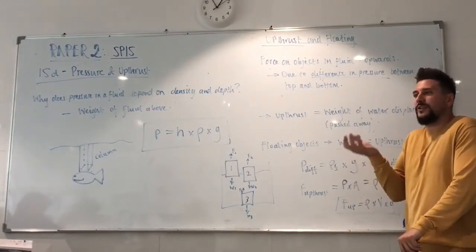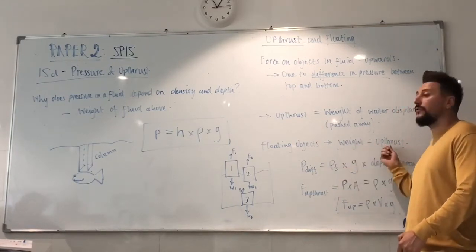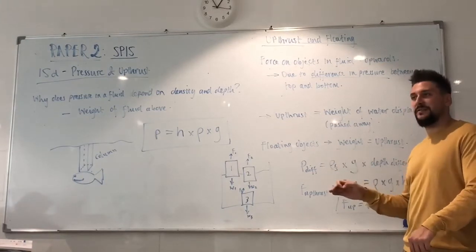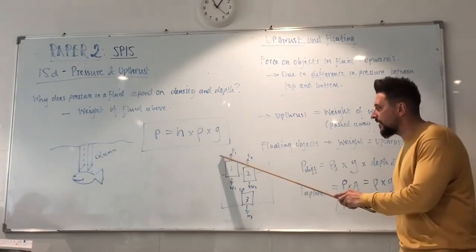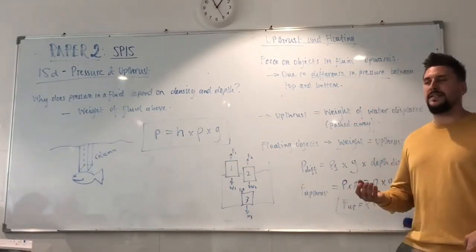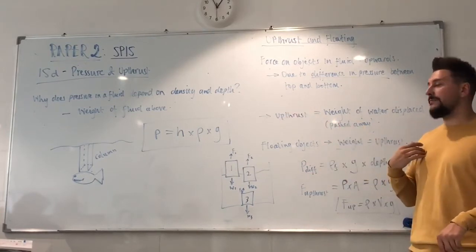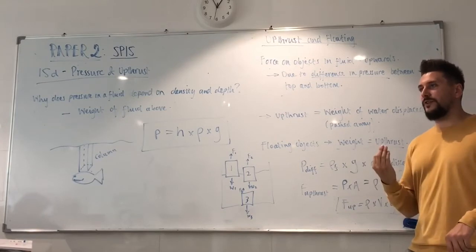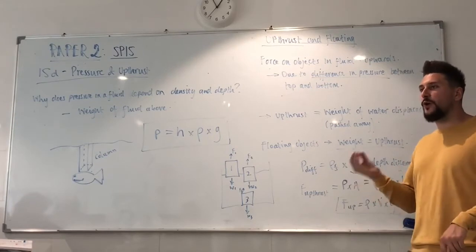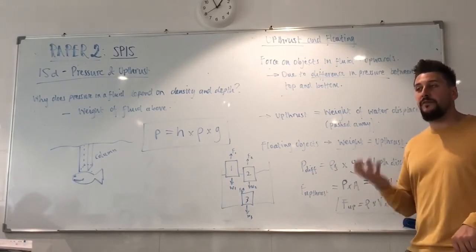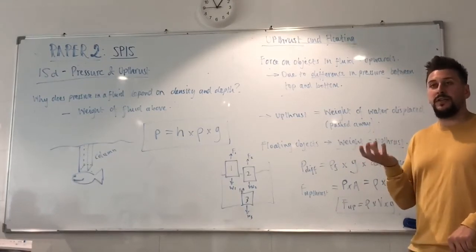You cannot hold an object up if you can't balance its weight. If the upthrust is less than the weight, then the object sinks. So in order for an object to float, the weight must be equal to the upthrust. Basically what that means is that the liquid that you're in, depending on its density, has to provide a support force. So if you ever go and float in a swimming pool, or see an object floating in water, you know that the water is providing exactly the weight of the object upwards to help it float in the water.